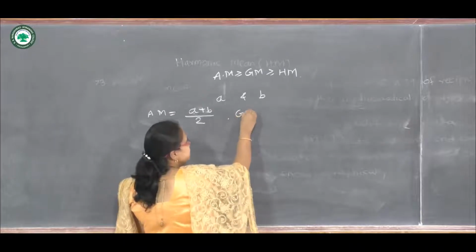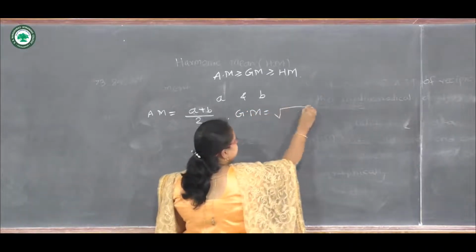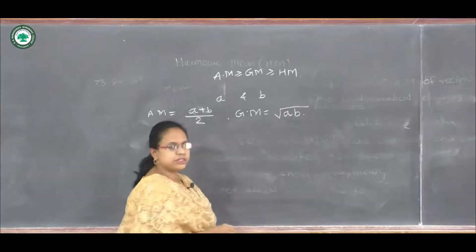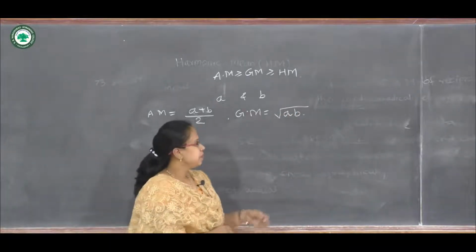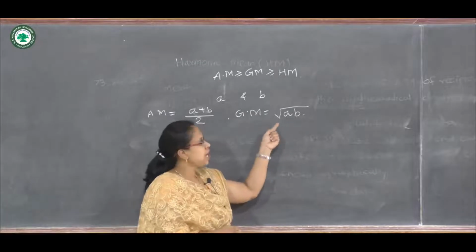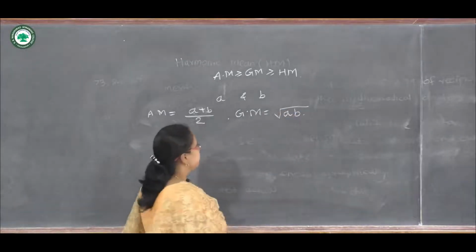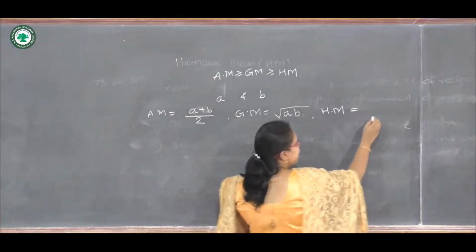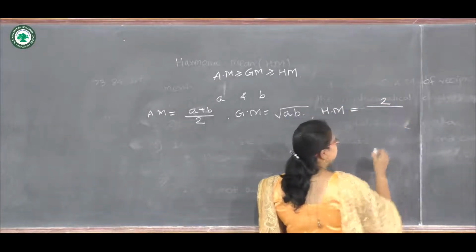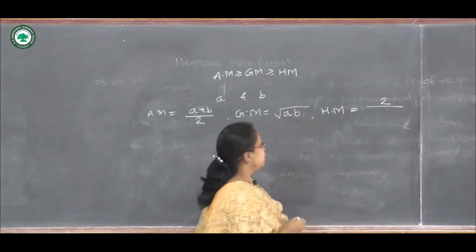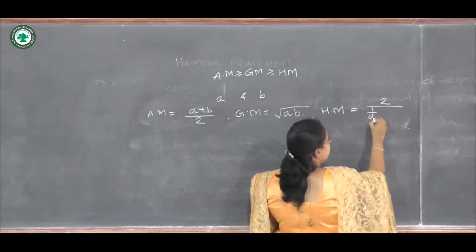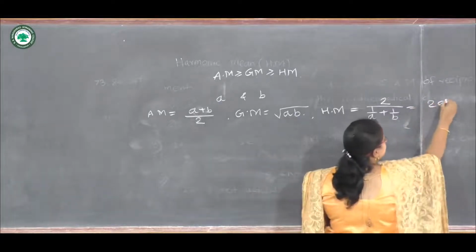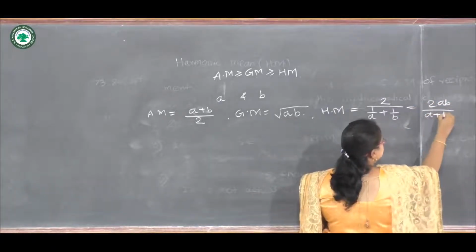Geometric mean is the square root of the product of these two observations, because there are two observations, so I am taking the square root. Harmonic mean, according to the definition, is 2 divided by 1 upon A plus 1 upon B, so it is 2AB upon A plus B.